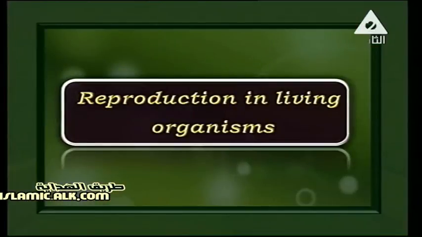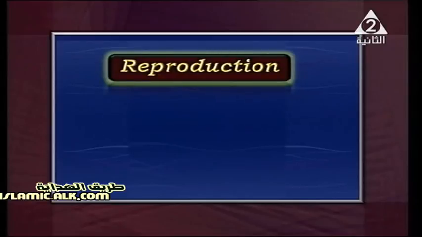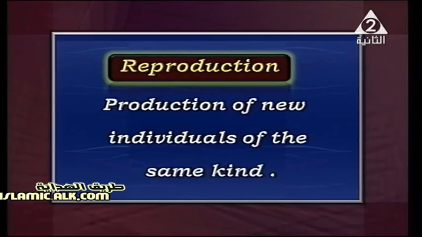Reproduction in living organisms. This is our chapter today. We're going to learn more about reproduction, what we mean by reproduction, and the different types of reproduction. Reproduction is the production of new individuals of the same kind, of the same type. But what about the importance of reproduction in living organisms?